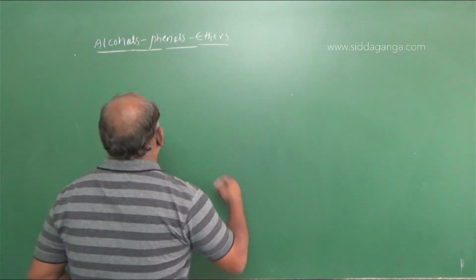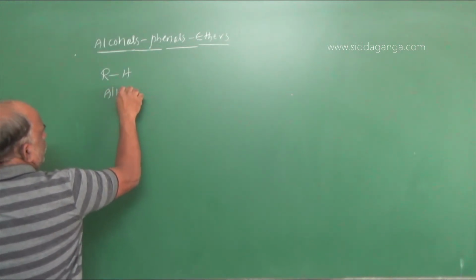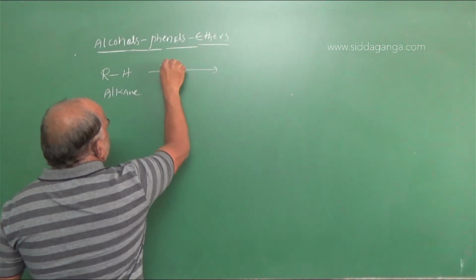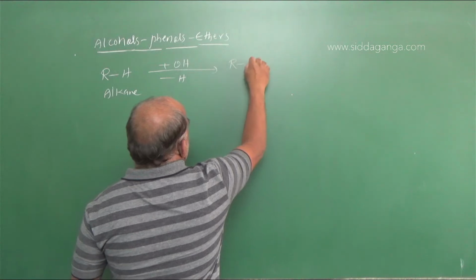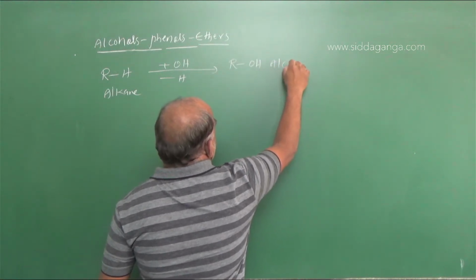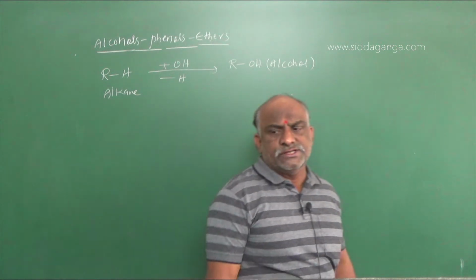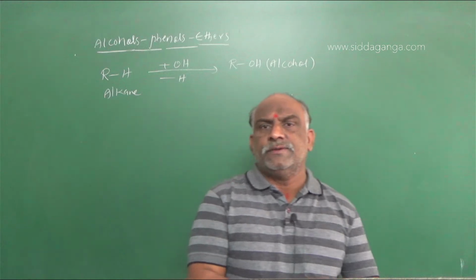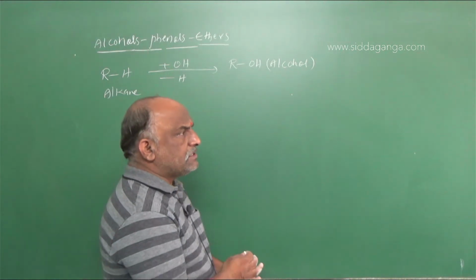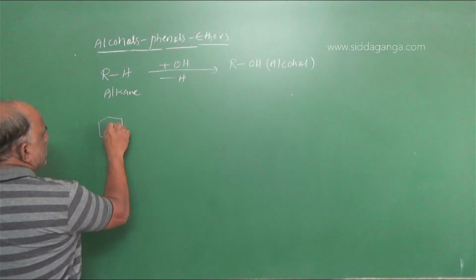So here RH is nothing but alkane, plus OH minus H gives rise to ROH, which is known as alcohol. ROH is called alcohol. On the other hand, let us go with the benzene formula C6H6.